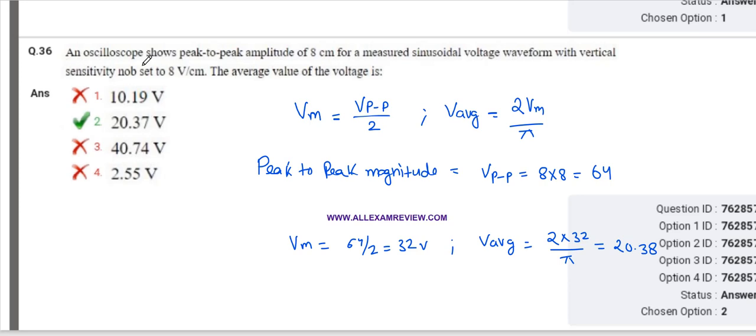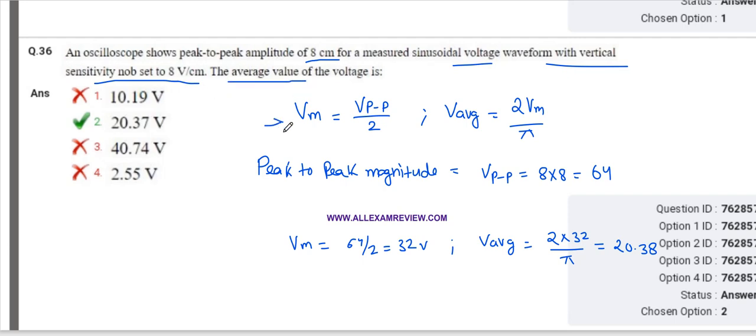So in this question, an oscilloscope shows peak to peak amplitude of 8 centimeter. Okay, so peak to peak value is 8 centimeter for a measured sinusoidal voltage waveform with vertical sensitivity knob set to 8 volt per centimeter. The average value of the voltage is.